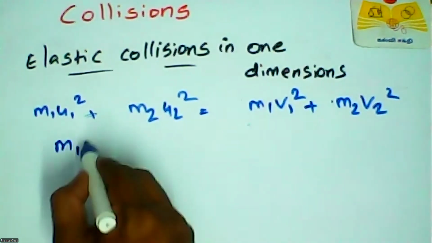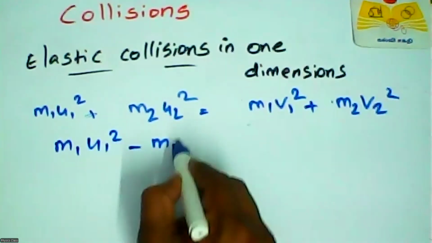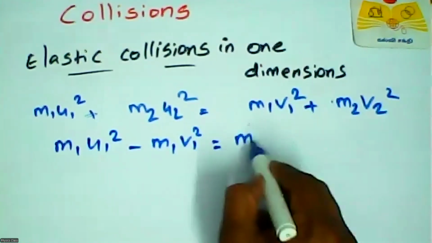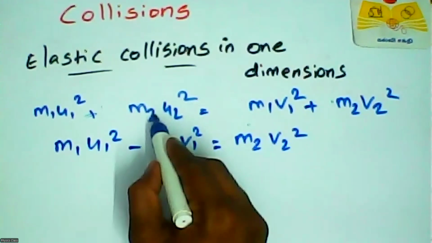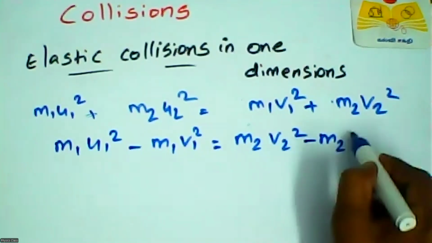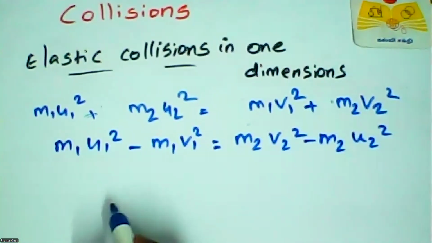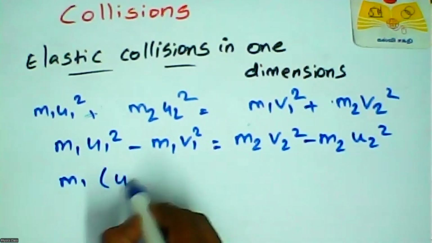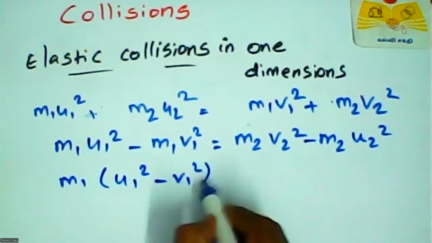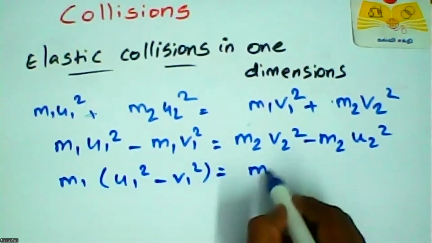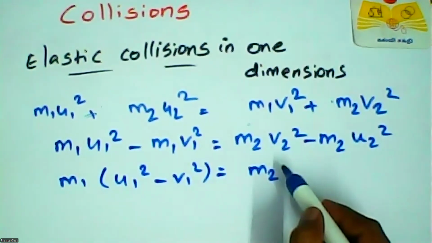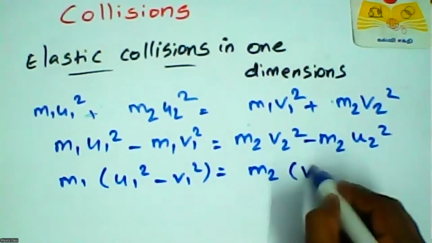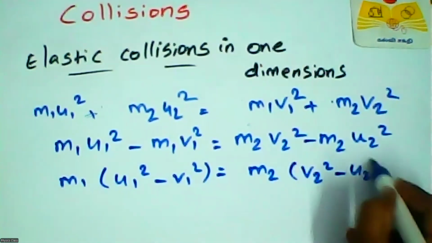So m1 u1 square minus m1 v1 square is equal to m2 v2 square minus this quantity. We can take m1 as common. So m1 into u1 square minus v1 square is equal to m2 taken out common, m2 into v2 square minus u2 square.